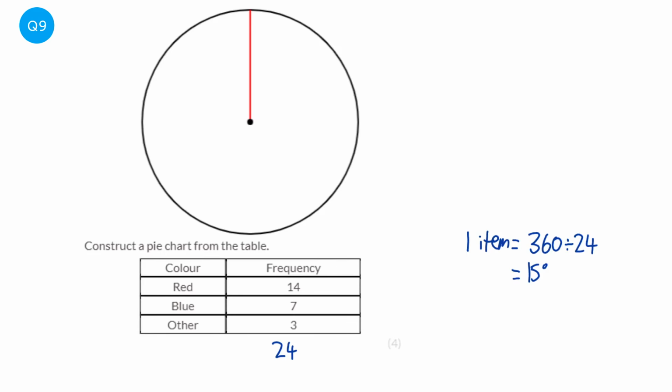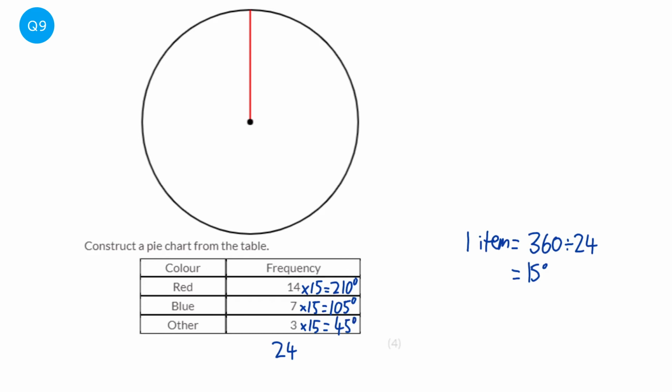So to find out the angle for red, well, we've got 14 items, times it by 15, and that will give us 210 degrees. And we're just going to times each of these by 15, which would be 105, and the final one times 15 is 45 degrees. Add them up, and they add up to 360, which is good. They need to add up to 360.